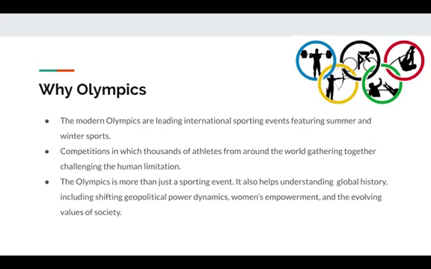Let's start with some project background. Why do we choose this project? The modern Olympics are a leading international event featuring summer and winter sports, probably the most well-known and popular sport event around the world. Competition in which thousands of athletes from around the world gather together, challenging the human limitation.